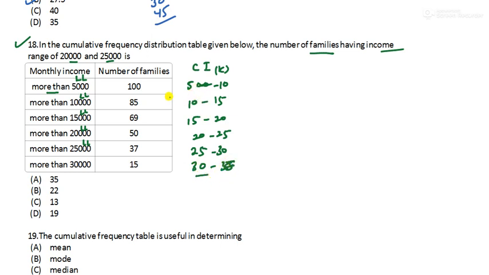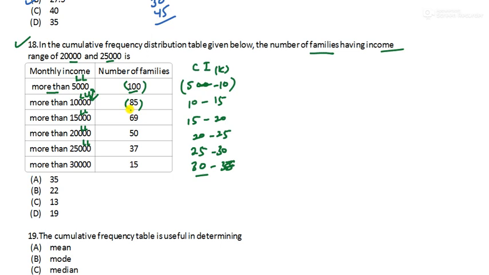So the number of families more than 5000 is 100. But here we need just between 5000 to 10,000. More than 5000 were 100, and more than 10,000 were 85. So between 5000 to 10,000, how many are there?